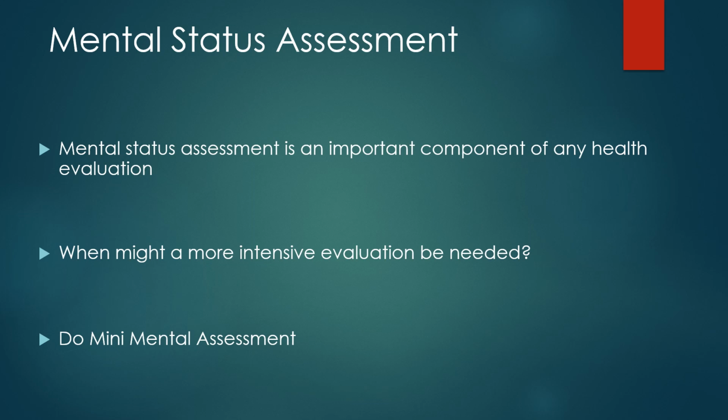To do this, we ask questions to assess for orientation, which we may have already done in our head-to-toe assessment. Next, we're going to have them name an object that we point to. Then we're going to have them read something simple and have them do what it says, like close your eyes, for example. This data will help us get a better idea of how well their brain is functioning.